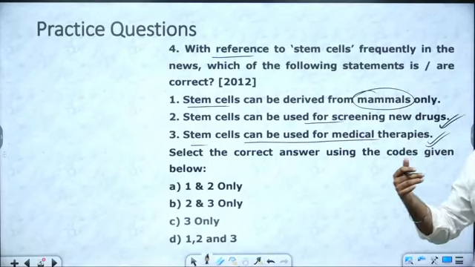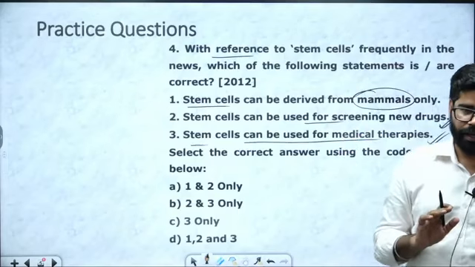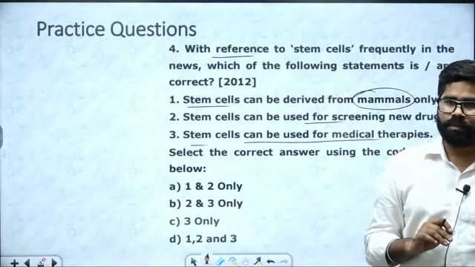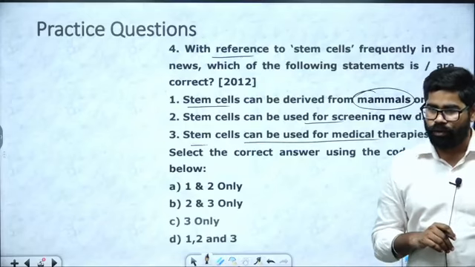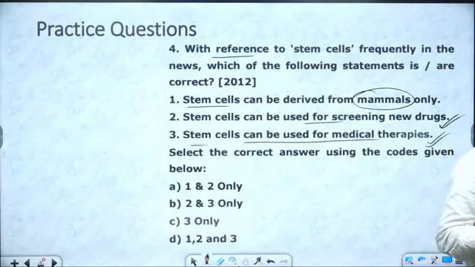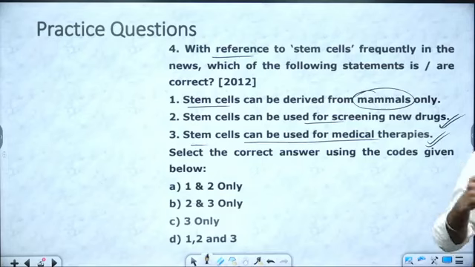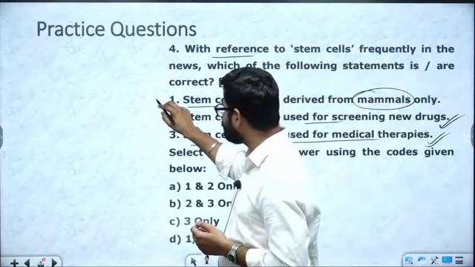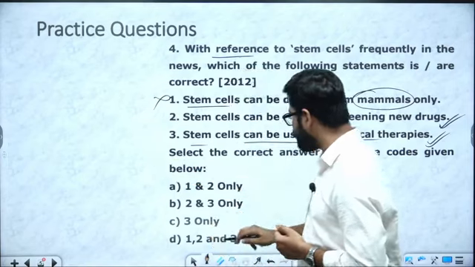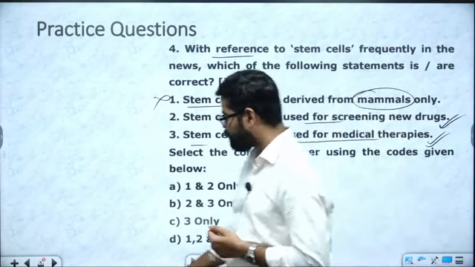Stem cell is the one from which everything else is growing. Like if you see the hen, it is giving one egg. From that egg also we can see there is development of the entire new hen. So there also we have stem cells. So it is not limited to humans or mammals only. First option is incorrect. Answer is B option.